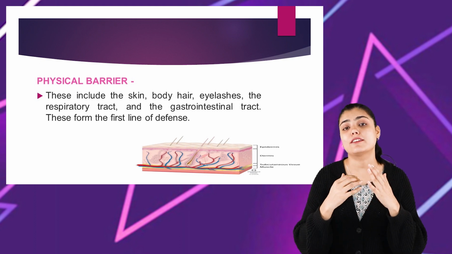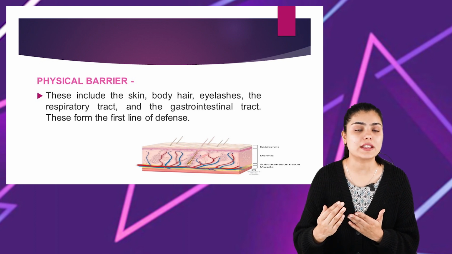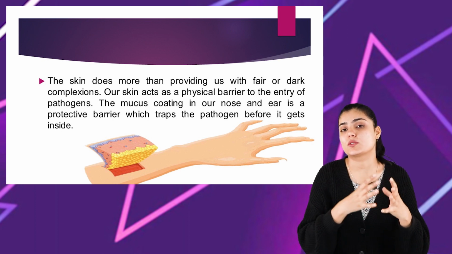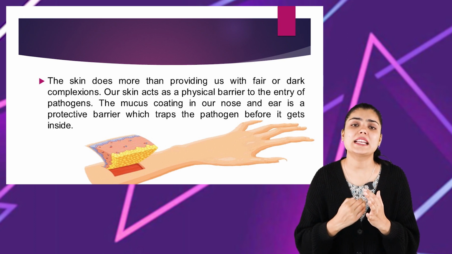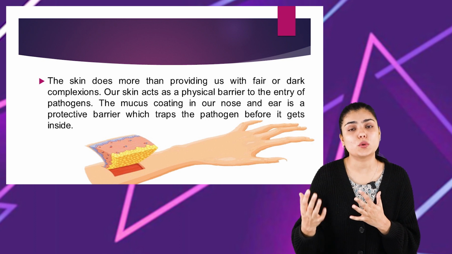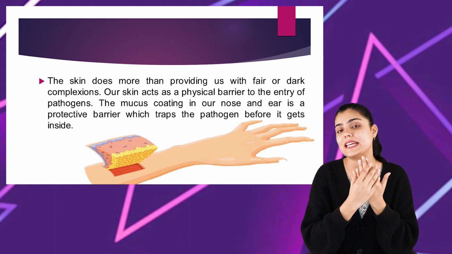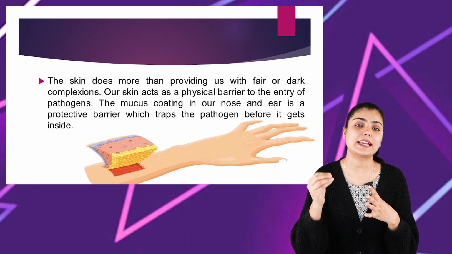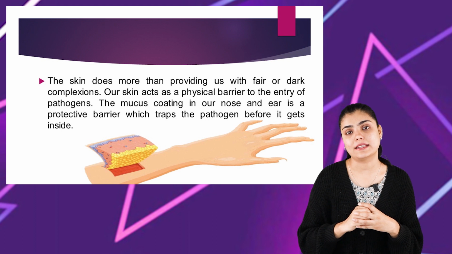All of these are physical natural barriers to any kind of pathogen, and these are the first line of defense against any kind of infection. We think the skin is just providing us with a particular complexion, a fair complexion or a darker complexion, but the skin has a lot more to do. As we know, the skin is the outermost layer of our body, so it acts as a first line of defense against any kind of pathogens or disease-causing microorganisms.